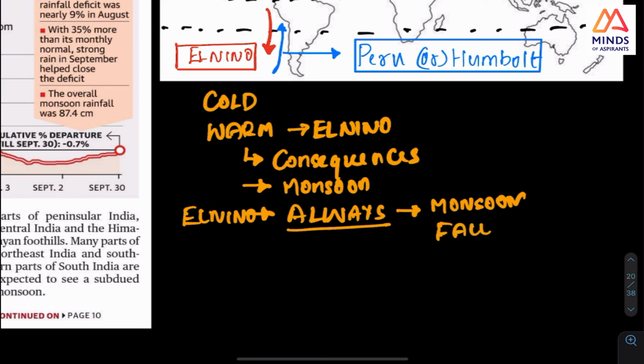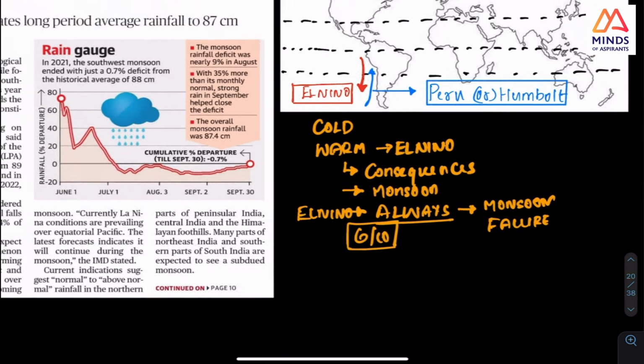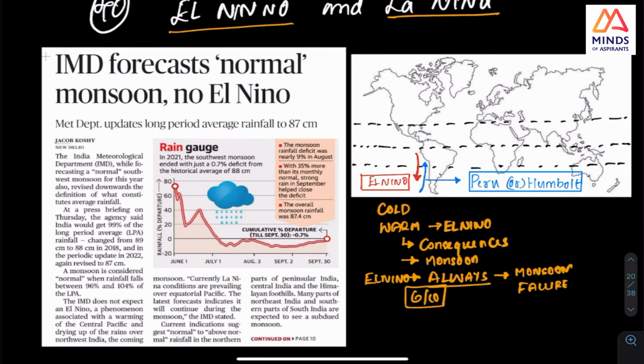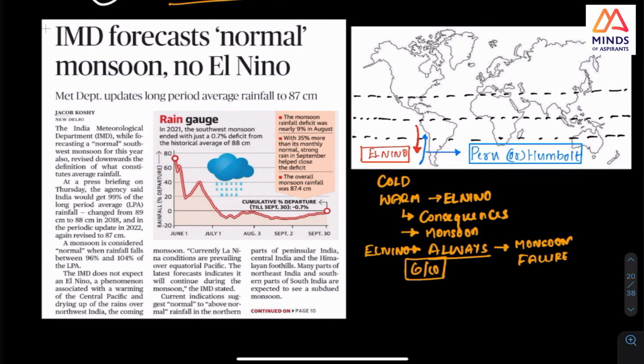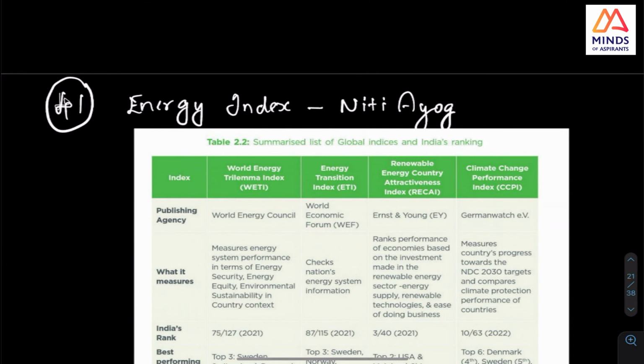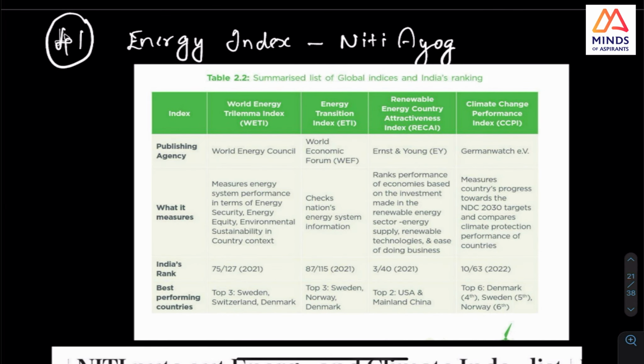So this is the point you should know. Maybe you will see it 5, 6 out of 10 times, something like that. Not an exact figure, I'm just telling you. This is how the monsoon gets affected, and this time the monsoon will not be affected, and that is the news that they have. And this was in the news.